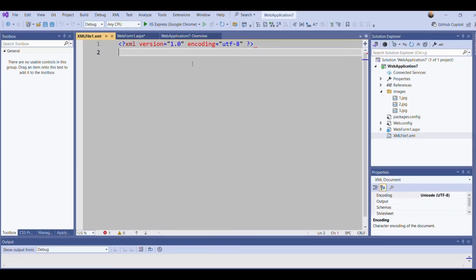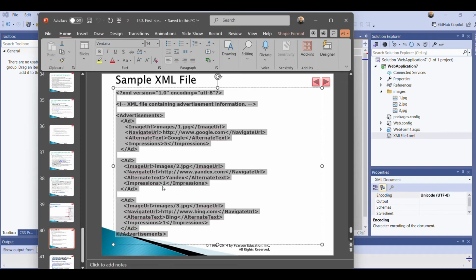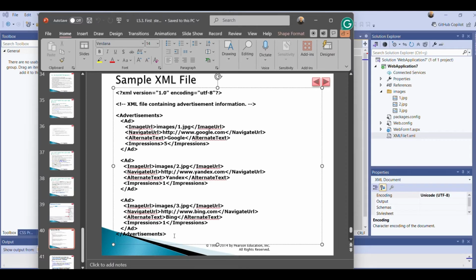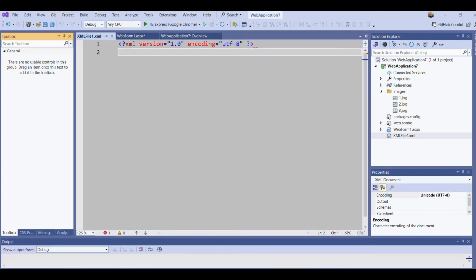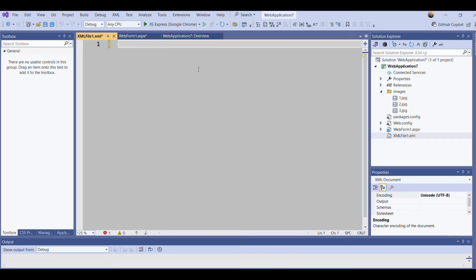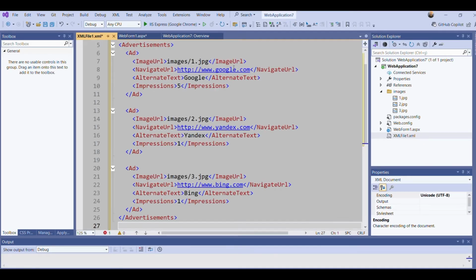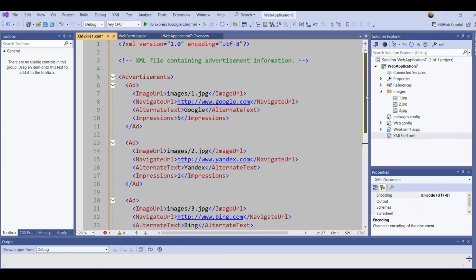Okay. Now what I need to write in the XML: in the lecture notes that I delivered to you, we have a sample XML file. I am copying it, then I go back to my project, delete everything here and paste the copied XML.